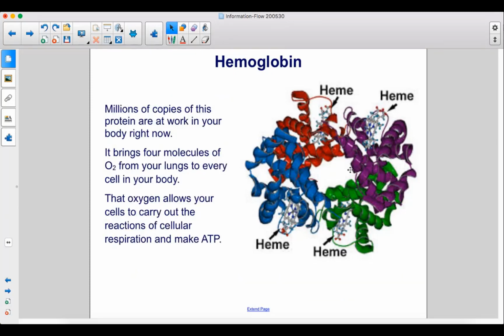Millions of copies of this protein are at work in your body right now. It brings 4 molecules of O2 from your lungs to every cell in your body. That oxygen allows your cells to carry out the reactions of cellular respiration and make ATP.